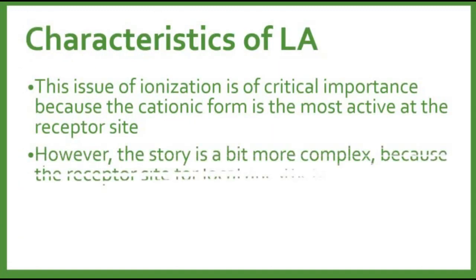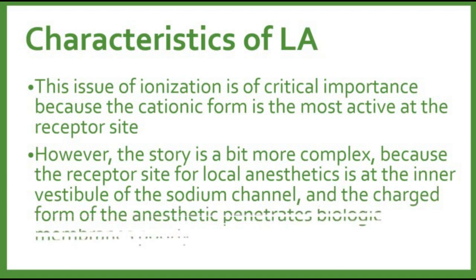The most important thing is the presence of the local anesthetic in a cationic form, which is considered the most active form at the receptor site. But the problem is that this cationic form is impermeable to the biological membranes.